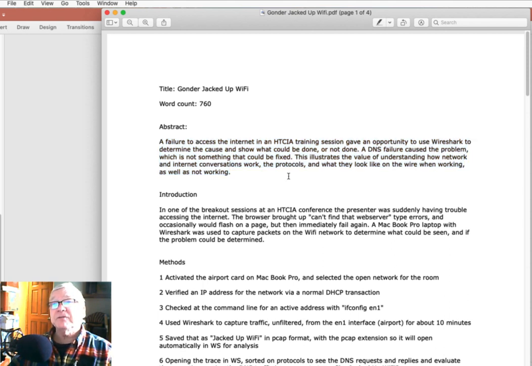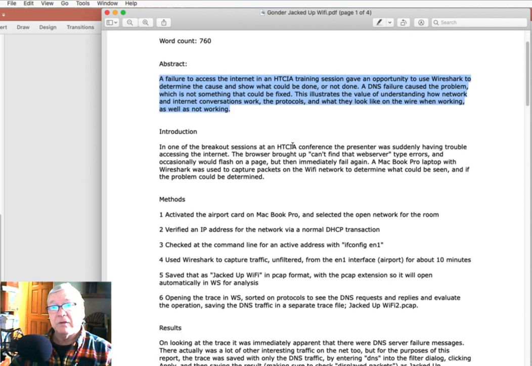A failure to access the internet gave an opportunity to use Wireshark to determine the cause of what could be done and not done. A DNS failure caused the problem, which is not something that could be fixed. This illustrates the value of understanding network conversations, etc. So in the space of a couple of sentences, I've summarized everything else.